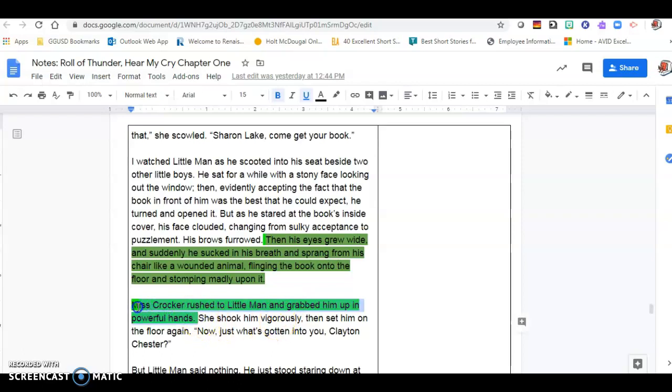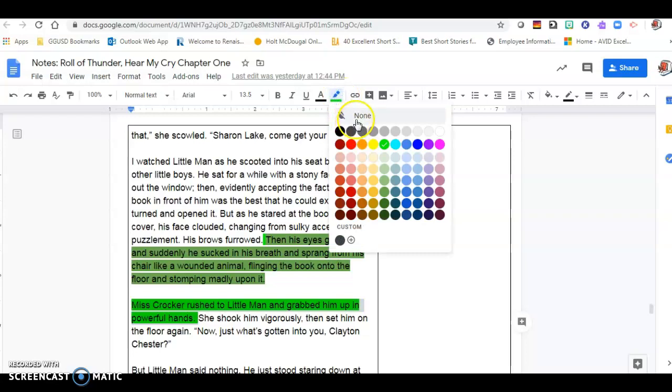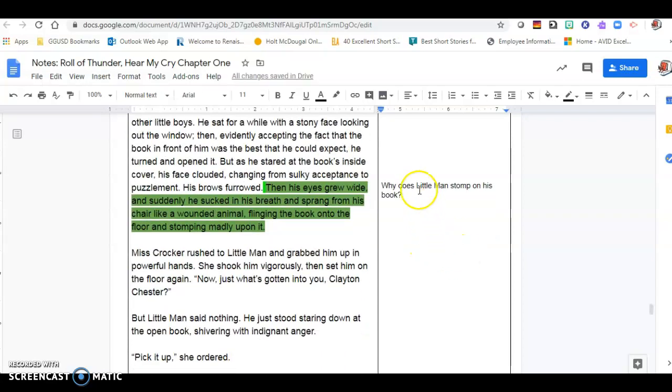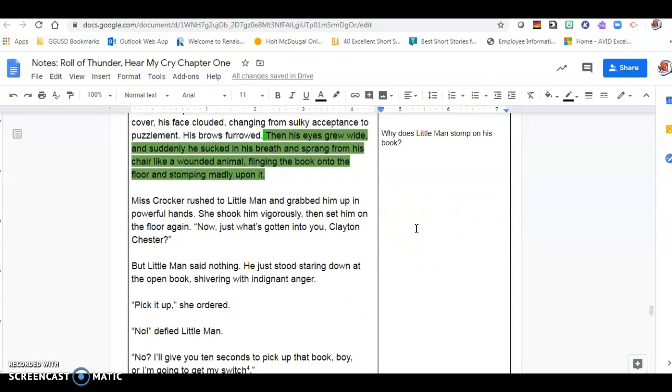Okay, so I highlighted that because that shows his reaction to something that he saw in the book. So we know that if he's stomping on it, he saw something that made him feel really upset. And we know, making predictions, you can only predict how his teacher is about to react. So let's keep reading, and that could even be a question that we could ask here, right? Why does Little Man stomp on his book? Okay, so that could even be a question that you ask in the discussion today in Zoom or in the discussion board. Let's get started with today's reading now.